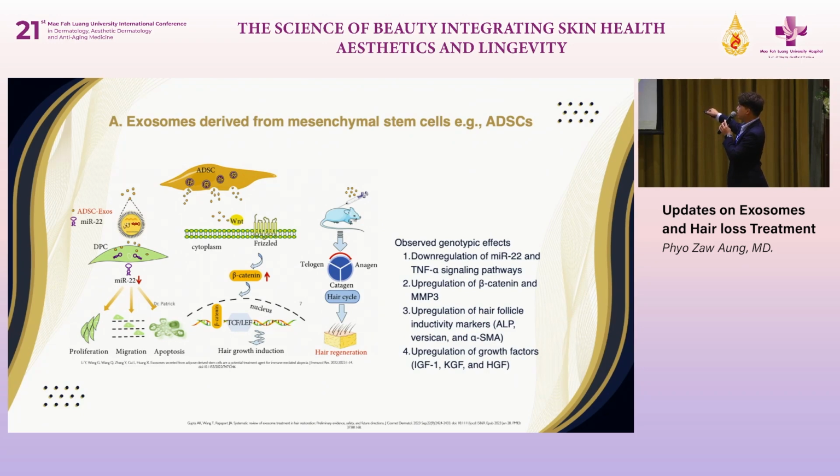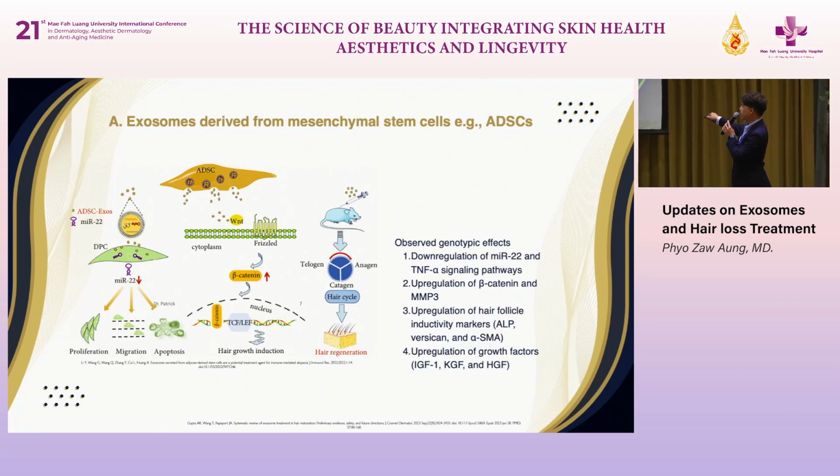If you culture cells with the adipose-derived stem cell exosome, you will have a lesser level of MIR22, and then with a lesser level of MIR22, there will be proliferation and apoptosis like this. Also, another mechanism is that exosomes mediate the WNT signaling pathway and increase beta catenin, and it can cause hair growth induction.